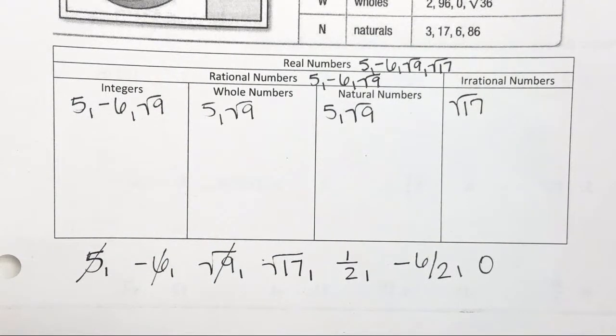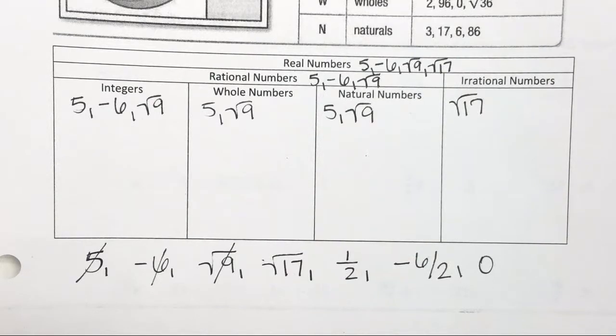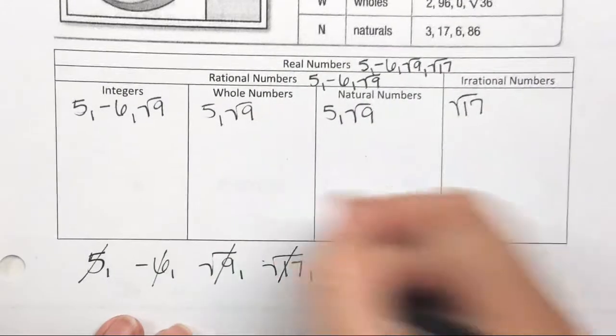If it's not a rational number, if it's irrational, do you think it could be an integer, whole number, or natural? No. So once you found out that a number is irrational, it can't be anything but real and irrational, nothing else. Okay? All right, 3 more.